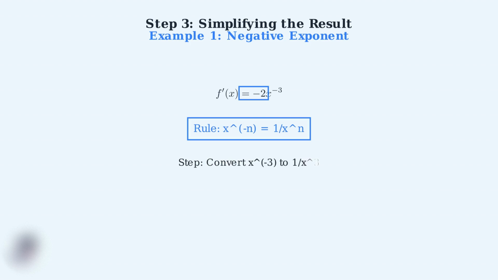First, we convert x to the negative 3 into 1 over x cubed. This gives us f prime of x equals negative 2 times 1 over x cubed. Finally, we multiply the constants to get our simplified result. f prime of x equals negative 2 over x cubed. This is much cleaner and easier to work with.